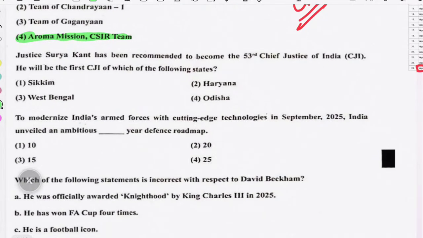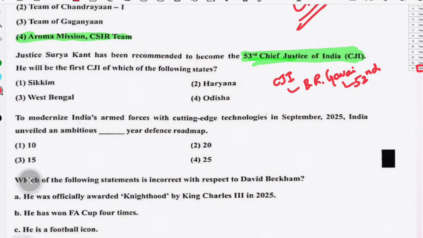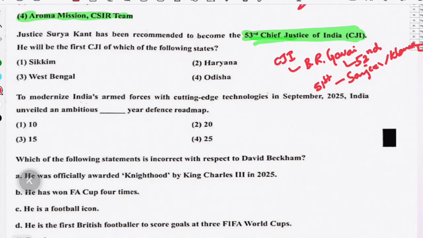Justice Suryakant has been recommended as the 53rd CJI. See, if you have not covered current affairs, by solving questions alone you can know which is the current news for the next upcoming exam. Justice Suryakant has been recommended as the 53rd CJI. Who is the current CJI? The current CJI is B.R. Gawai. He is the 52nd. And the 51st was Sanjeev Khanna. The 53rd is